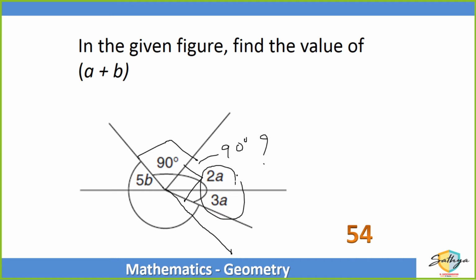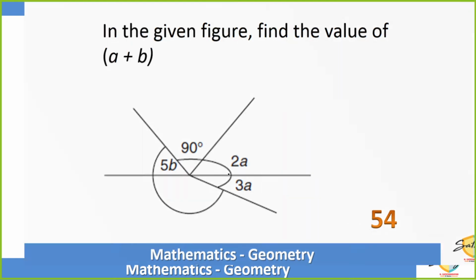So 2a plus 3a is definitely not 90 degrees. So you cannot find the individual values of a and b. You can find a plus b, but not separate values of a or b. Hope you understand that. You get that?